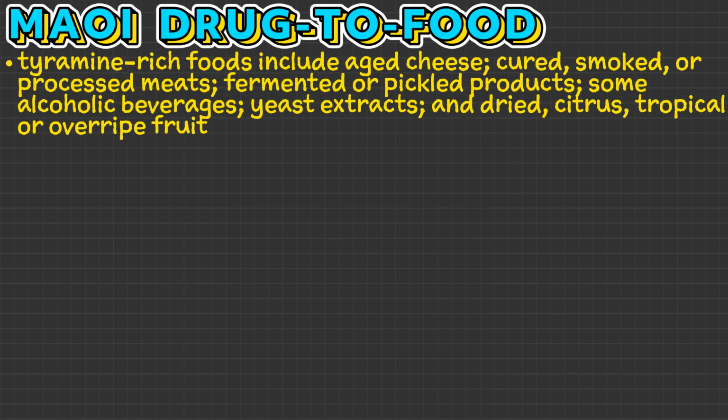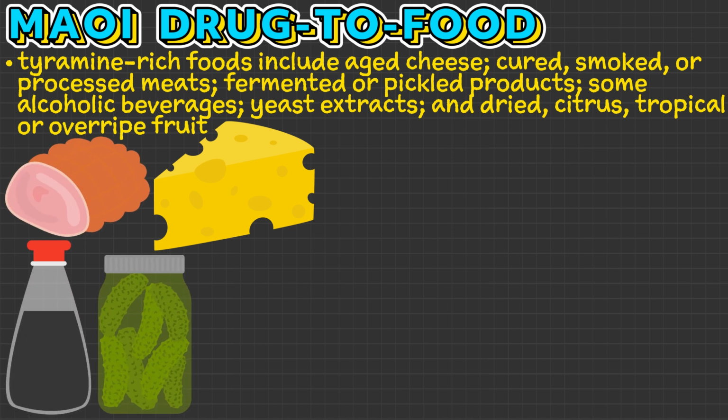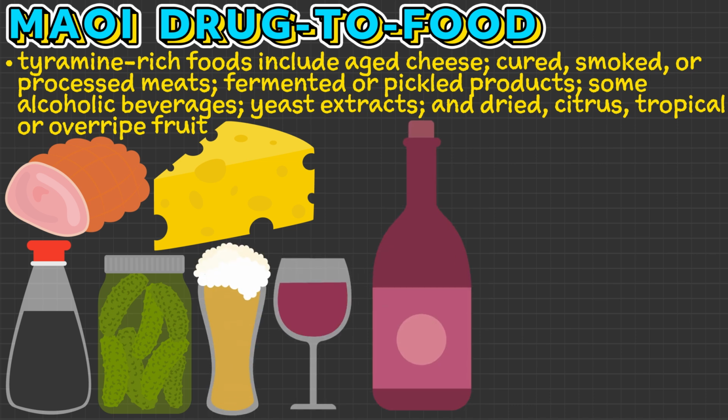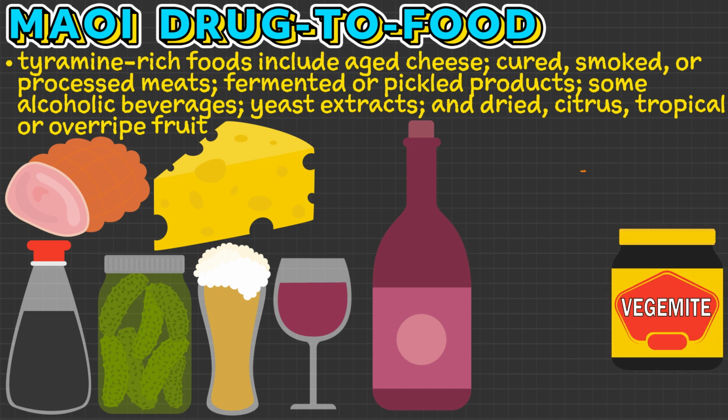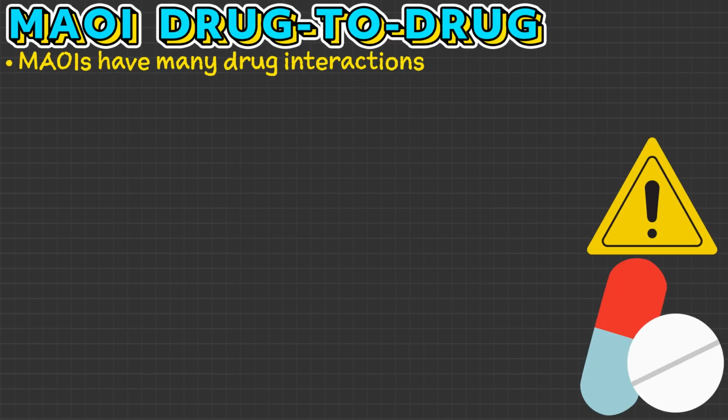Tyramine-rich foods include aged cheese, cured, smoked or processed meats, such as ham, fermented or pickled products, such as soy sauce and pickled cucumbers, some alcoholic beverages, such as red wine and beer, yeast extracts such as Vegemite, and dried, citrus, tropical, or overripe fruit. MAOIs have many drug interactions.